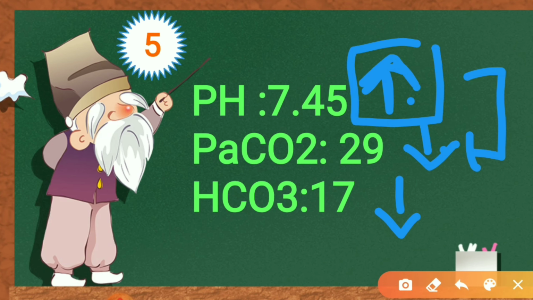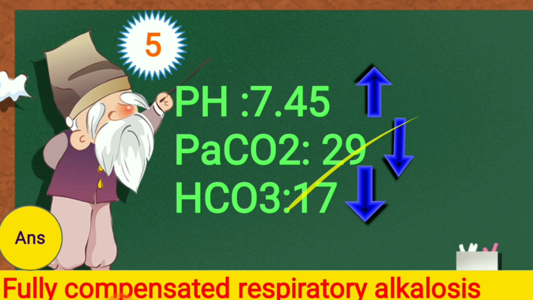And here we have to predict the compensation. If the pH is in the normal range, what can we tell? It is fully compensated respiratory alkalosis. So let's check the answer. Yes, it is fully compensated respiratory alkalosis. So here ends the compensation part of ABG. Hope you all have understood this session.